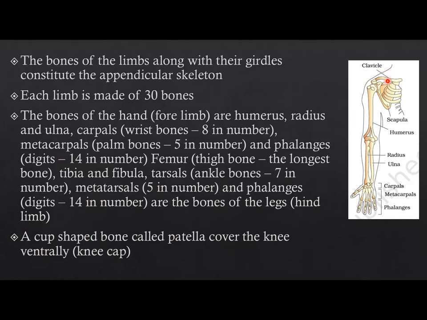You can see the clavicle over here, the scapula on the back of the clavicle, and this ball and socket joint behind the shoulder. And the humerus, the bone which extends from the shoulder joint to the elbow joint. And there are two bones present from elbow to wrist, radius and ulna. Near the elbow, the first joint is formed by carpals, and next by metacarpals, and then the digits are formed by phalanges.